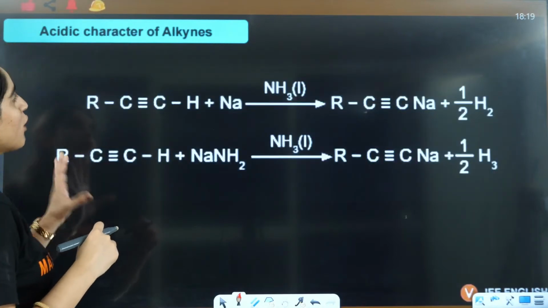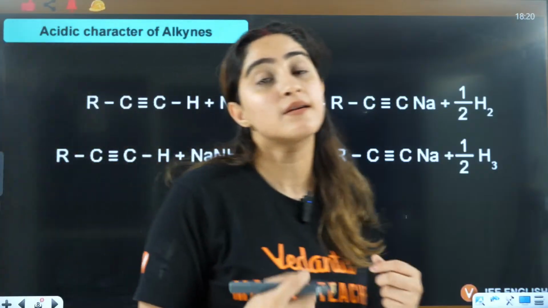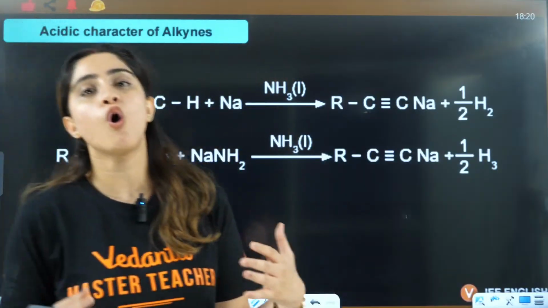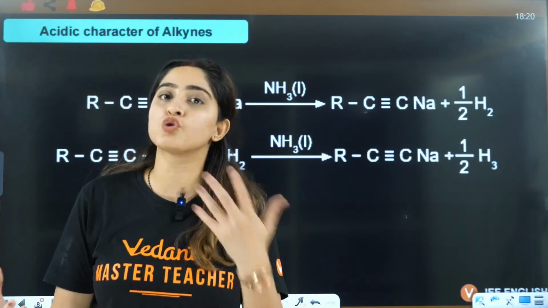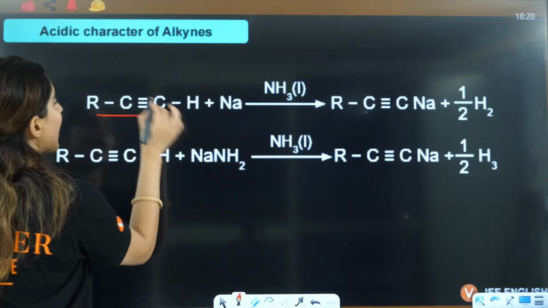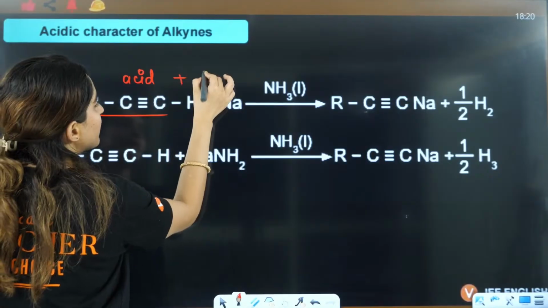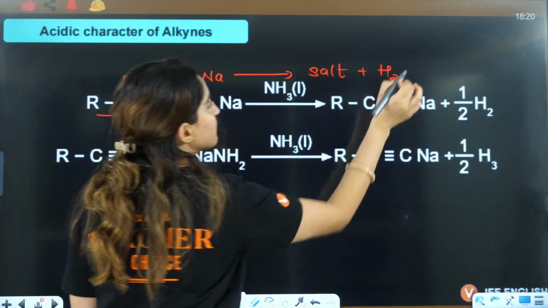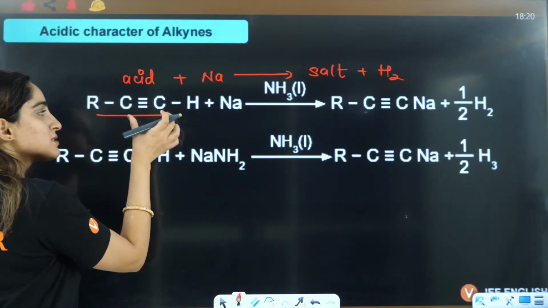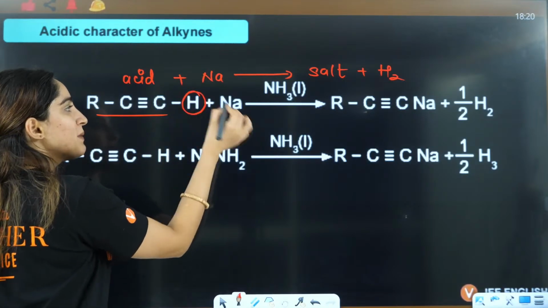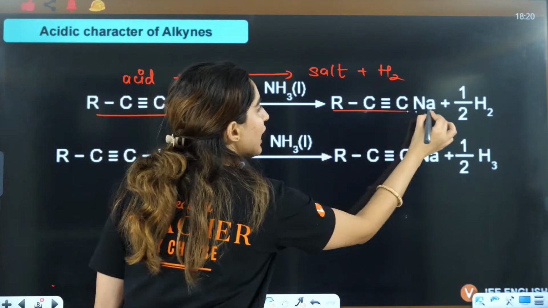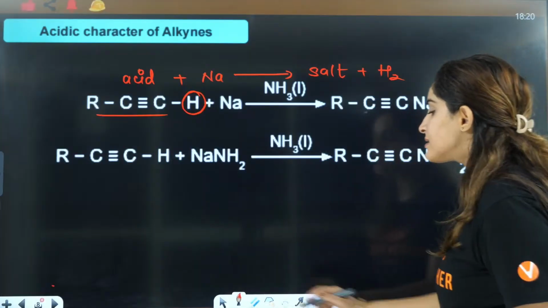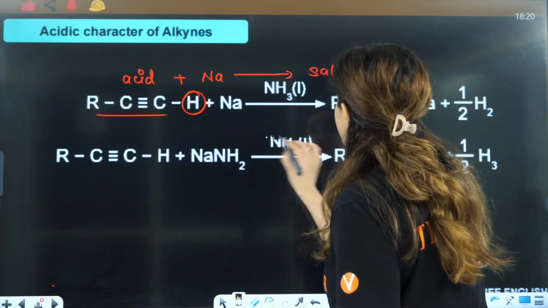Right? Okay. So because of the acidic nature of alkynes, there are some reactions that are shown by alkynes. The same reactions that an acid will show are shown by alkynes. For example, we know that when an acid reacts with metal, it will give rise to salt plus hydrogen gas. Similarly here, this is acidic in nature, so this hydrogen will be replaced by the sodium and you will have the formation of a salt and hydrogen gas, which confirms that hydrogen is very acidic in nature, right?